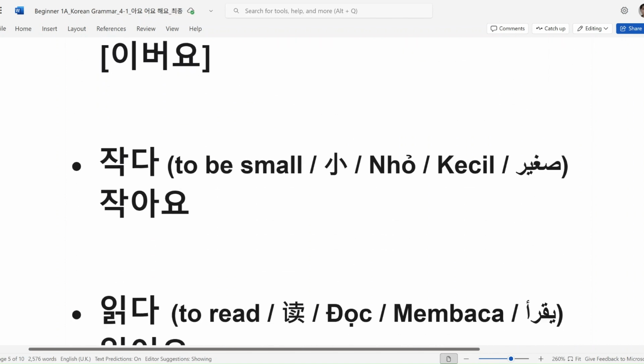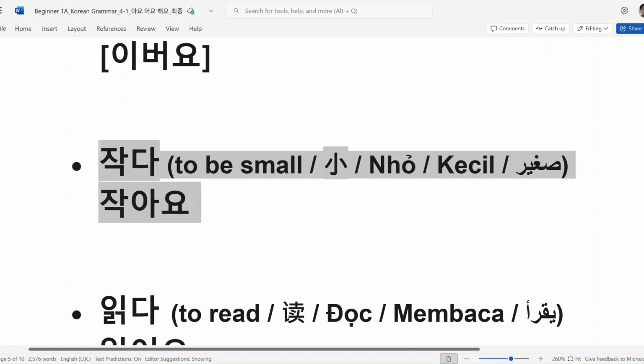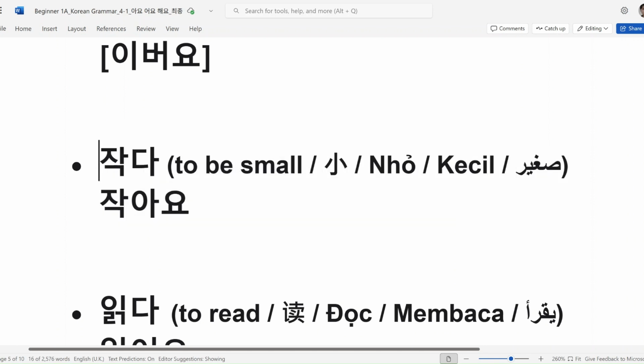So let's move on. To be small is 작다. Oh my god. 작다 is a vowel A type here. So do you use 아요 or 어요? 아요, because here the stem has the vowel A. So 작아요. Oh, I'm sorry. This word should be in the first part. My mistake. 미안합니다. 작아요.